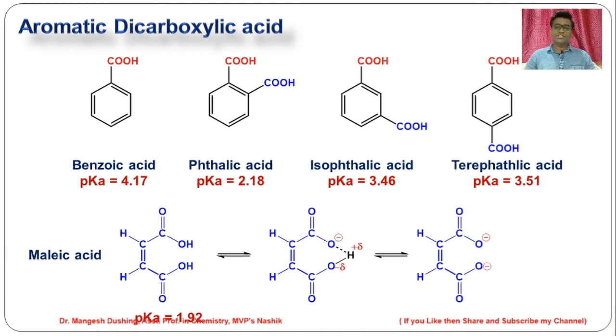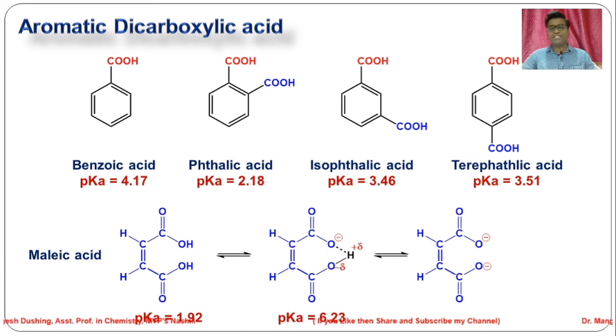For the second dissociation now, dissociation of this H plus ion will be very difficult because it is attached to the oxygen by hydrogen bonding. So the second dissociation will be very difficult. That makes the second pK value, 6.23, very high, because dissociation of this H plus ion is quite difficult due to this hydrogen bonding.